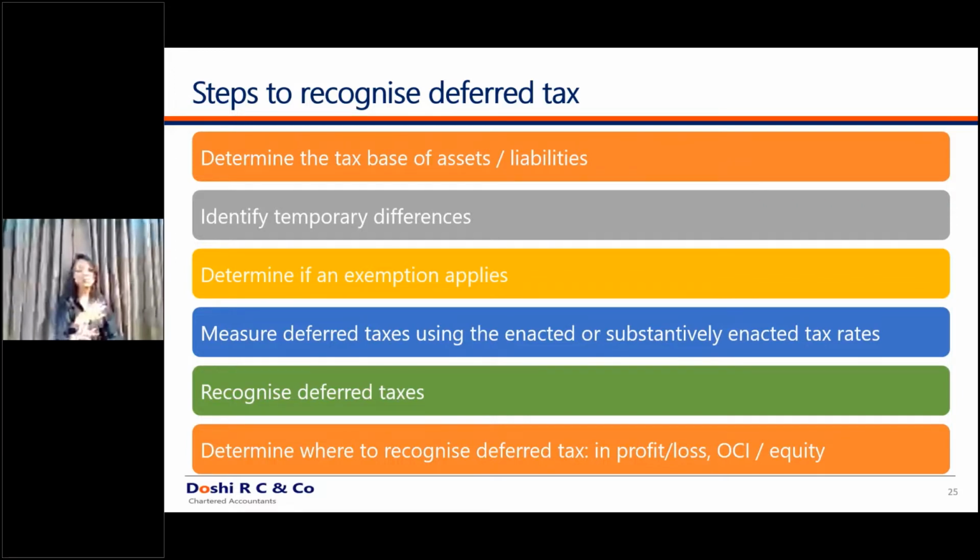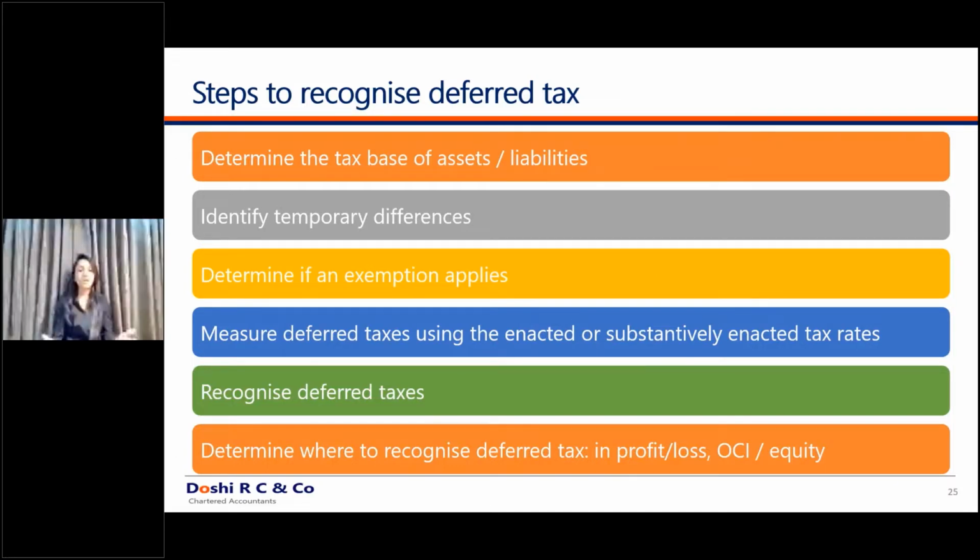The result of both the methods is obviously the same, but it is just a way of calculating deferred tax. The second approach was comparing the balance sheet amounts. If the closing amount of property, plant and equipment or fixed assets is 100 rupees under accounting books and the same is 80 rupees under the income tax books, then the difference of 20 is the deferred tax.